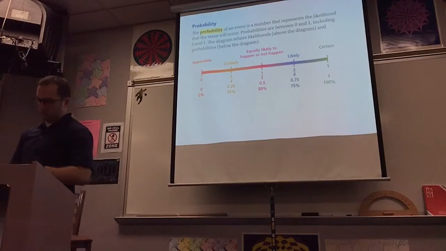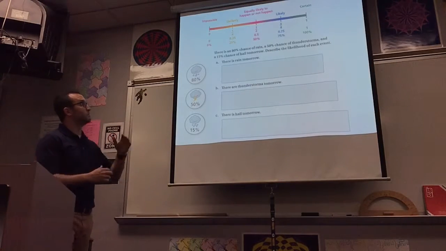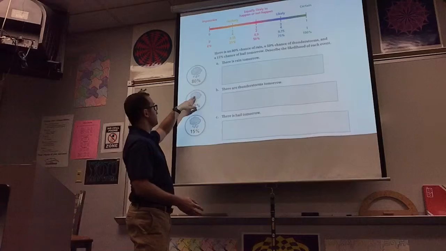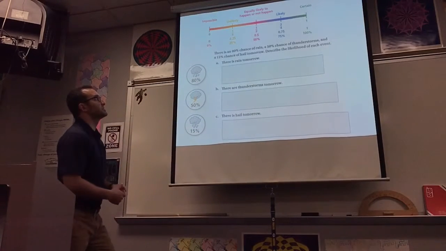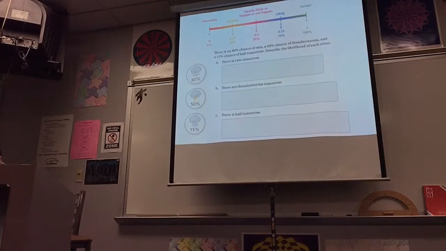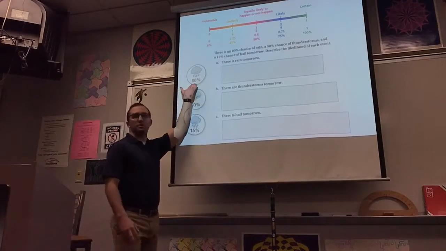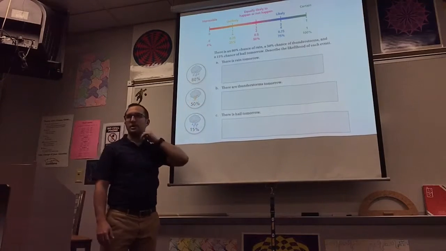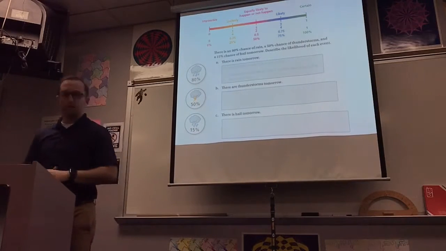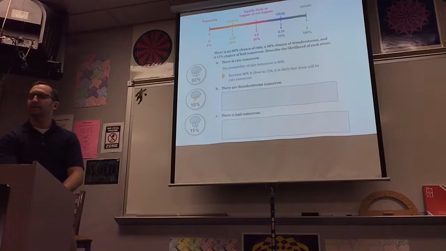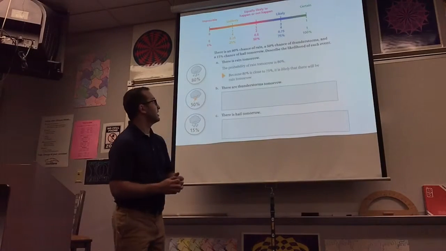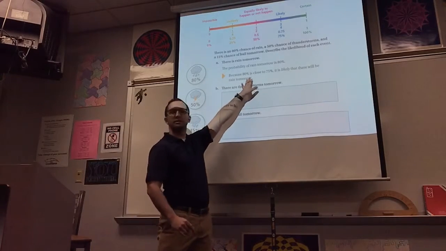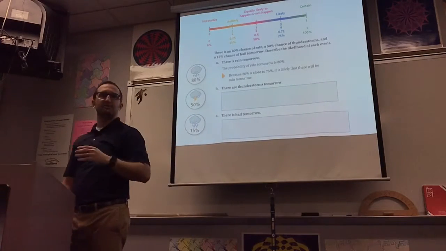Let's think through these two real fast. Just a couple of simple ones here. So there's an 80% chance of rain, a 50% chance of thunderstorms, a 15% chance of hail. Describe the likelihood. What's the likelihood that it rains tomorrow? You'd say that this is likely, right? There's a high chance that it's going to happen. It's close to 75%. So that's kind of your benchmark. 75% is kind of your benchmark.